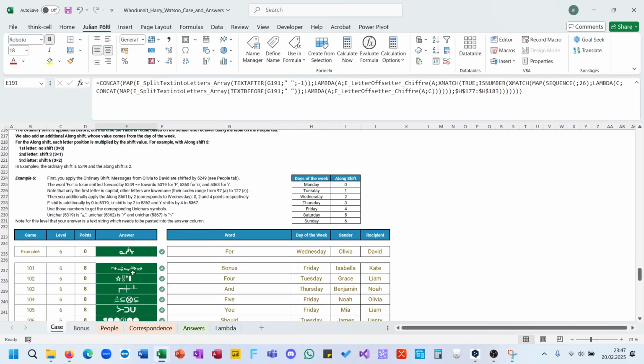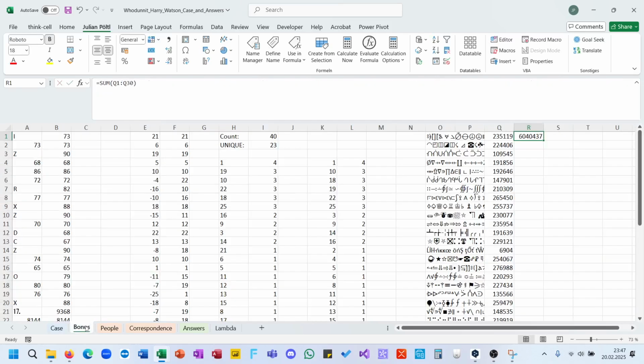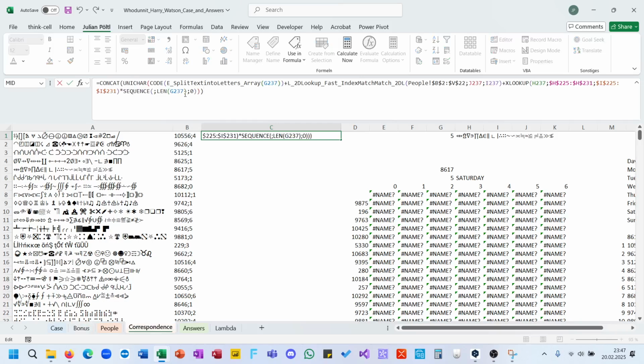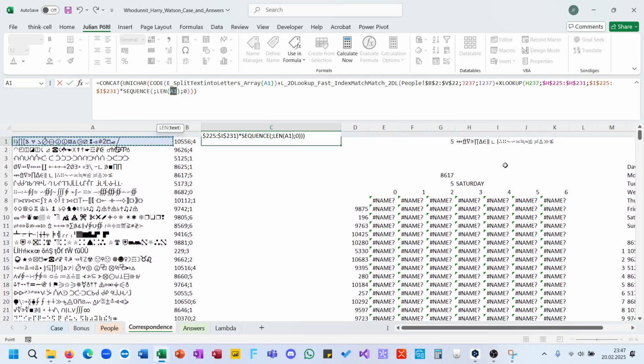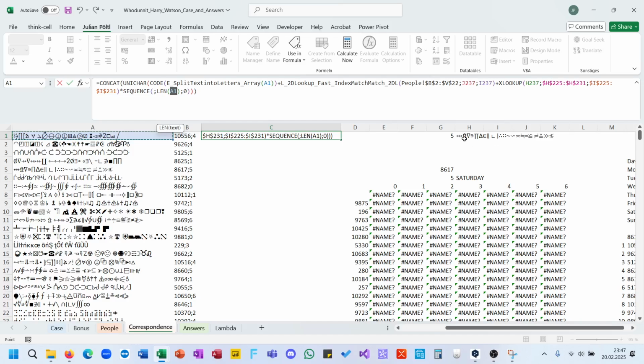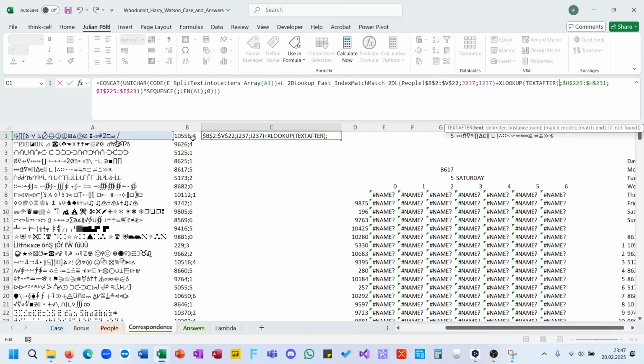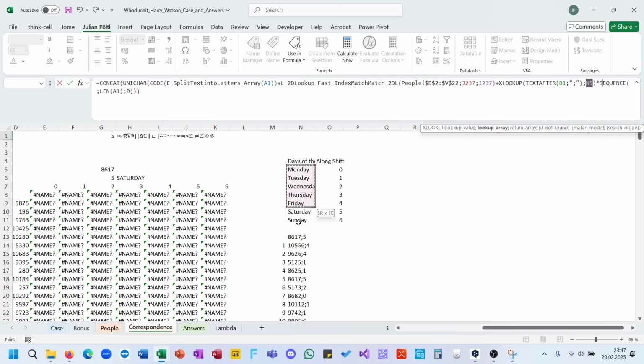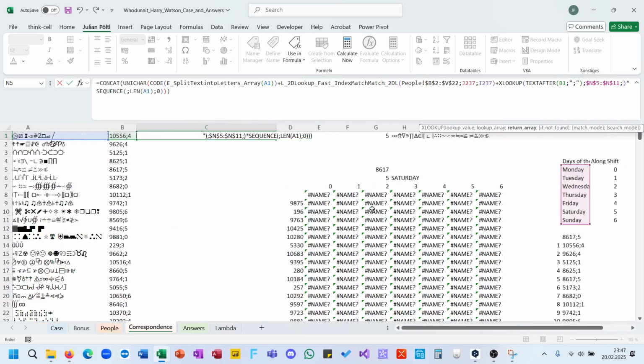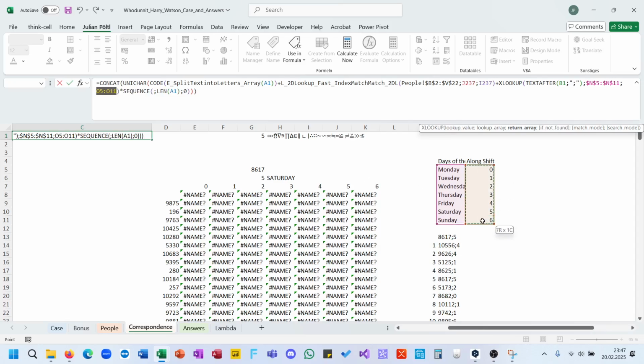No, level 6 I need, because split this, length of this, yeah, XLOOKUP for text after the semicolon in here, absolute value or absolute reference. Sorry, can't speak anymore.